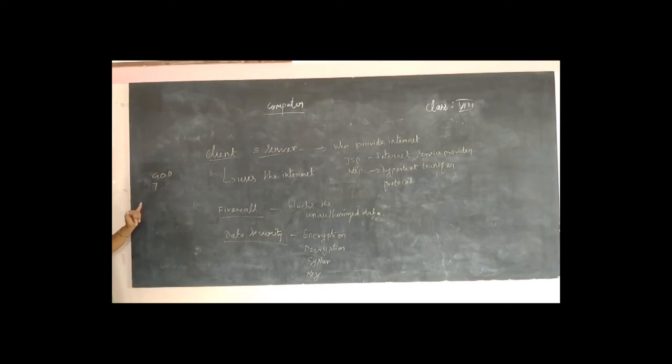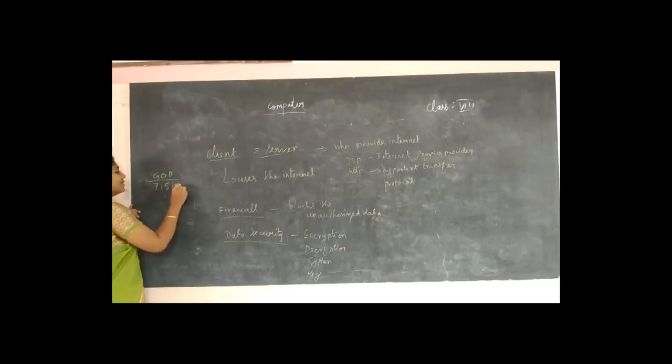H, I, J, K, L, M, N, O, 15. Okay, and D is the 4th letter, right? So G is the 7th letter in the alphabet, O is the 15th letter in the alphabet, and D is the 4th character in the alphabet. Okay, so now I have encrypted the word God into this one.